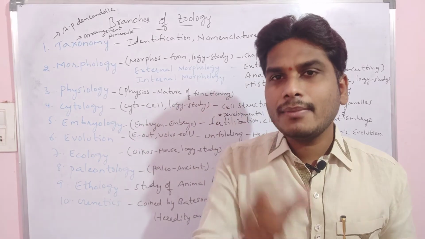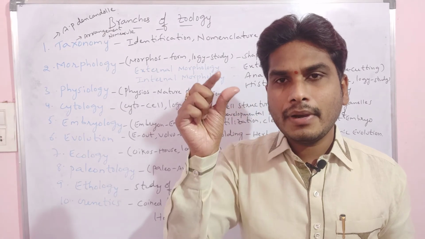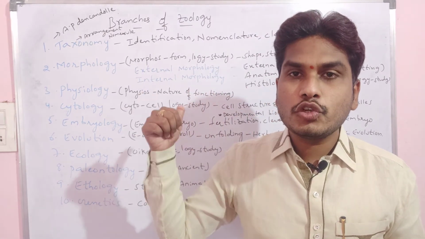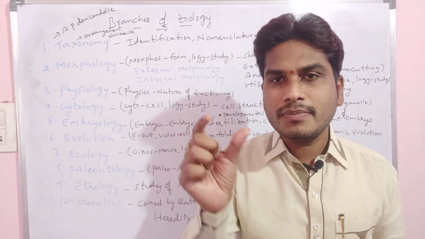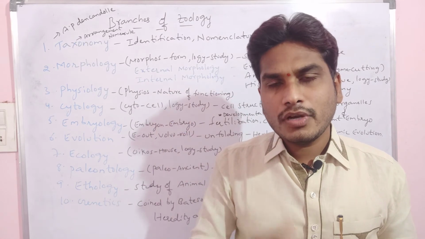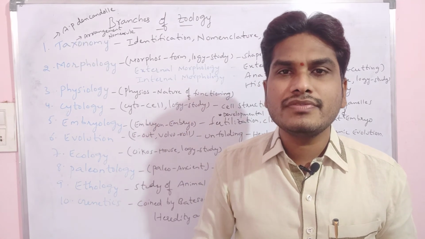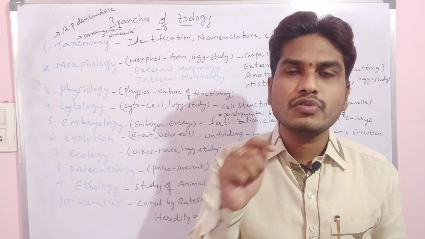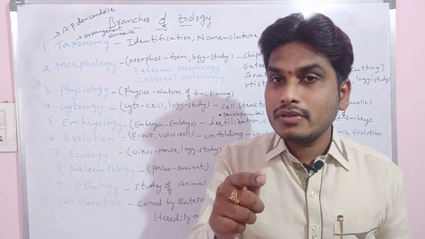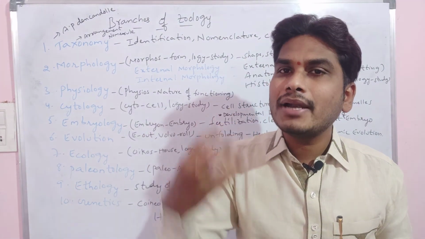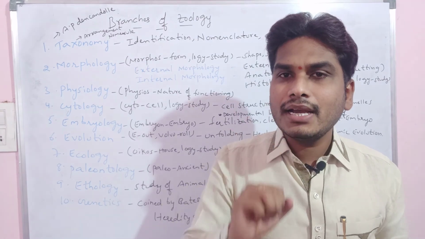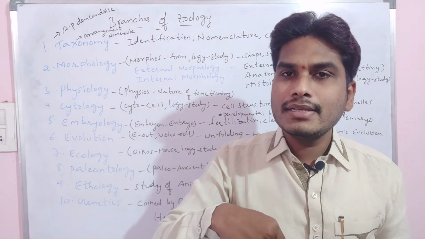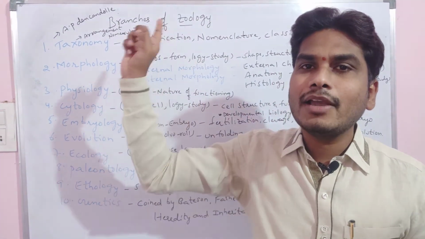Here, if you see the name of anatomy, ana means up and tome means cutting. And histology, the name itself indicates histos means tissue, logi means study. Histology is a branch of zoology which always deals with the study of the tissues, arrangement of the tissues, all these things. As we are studying about the internal parts of the organs, tissues being the internal parts of the organs, we also call histology microanatomy.